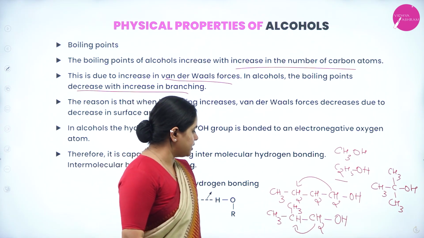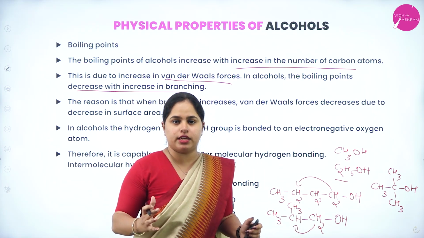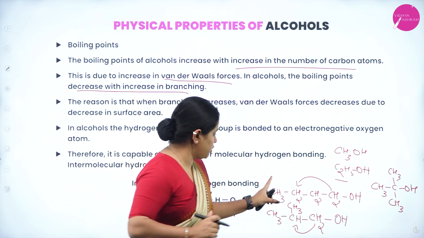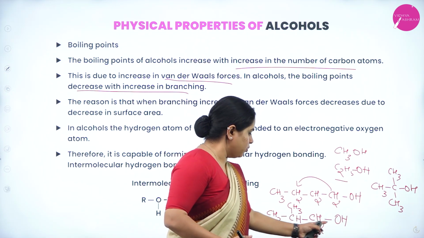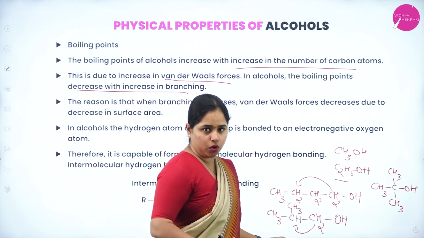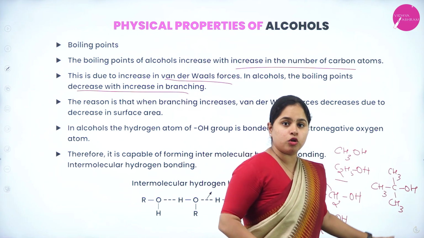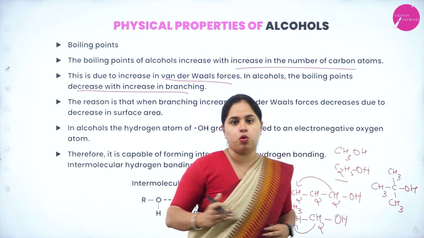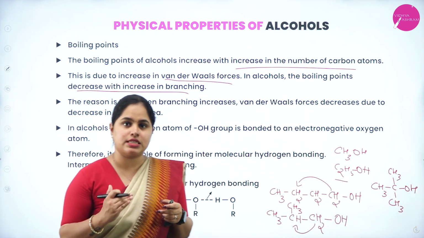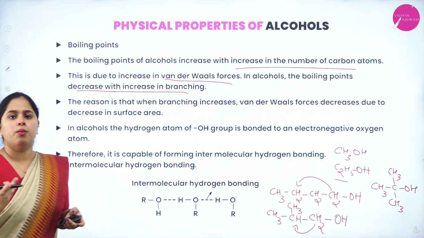In all these cases, you can see when the branching increases, what is happening to the surface area? As you can see, it is this much big. From the diagram itself, you can say, when one branching has occurred, yes, the surface area is decreased. Now, when the 2 methyl groups have become branches, the size has decreased much more. So when the surface area decreases, the boiling point also decreases because it becomes much easier to boil the